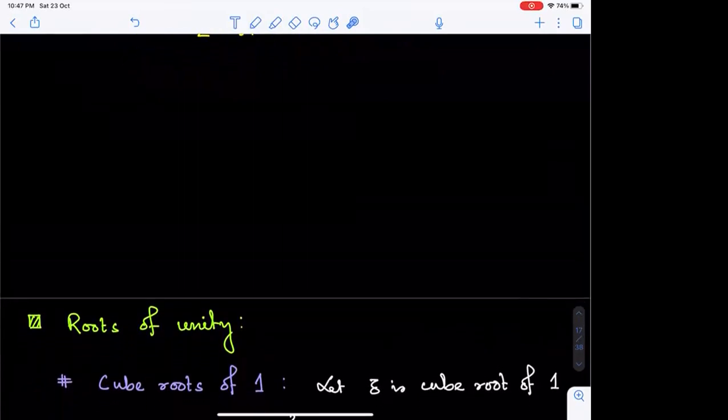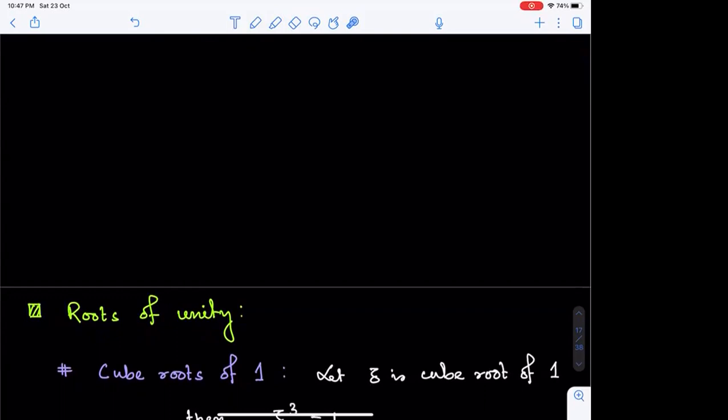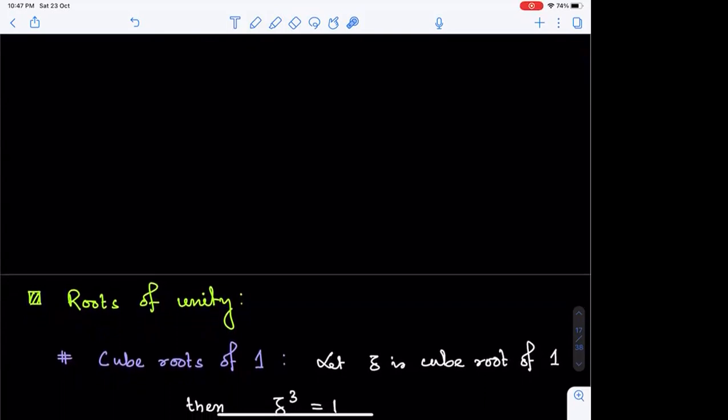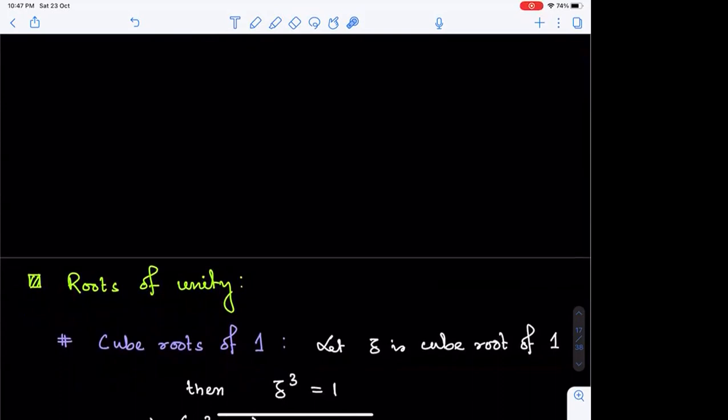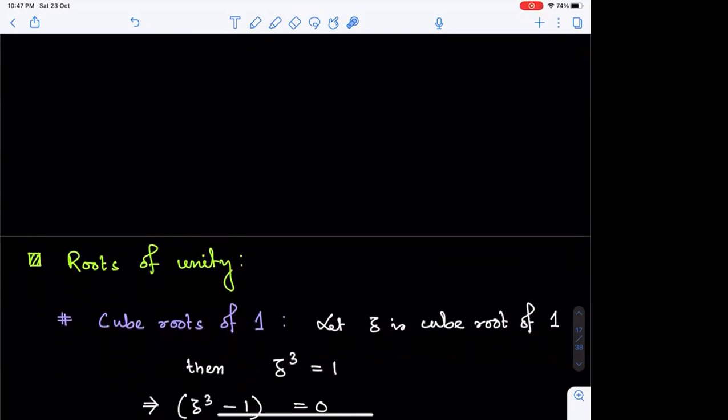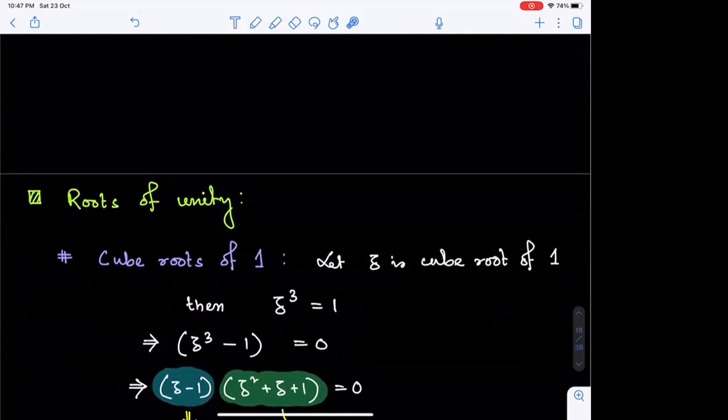So firstly, we have targeted something feasible, that is the cube root of 1. So if we believe Z is a cube root of 1, then Z cube is 1, right? So taking the same side, if we factorize, we get Z minus 1 into Z square plus Z plus 1 is equal to 0.